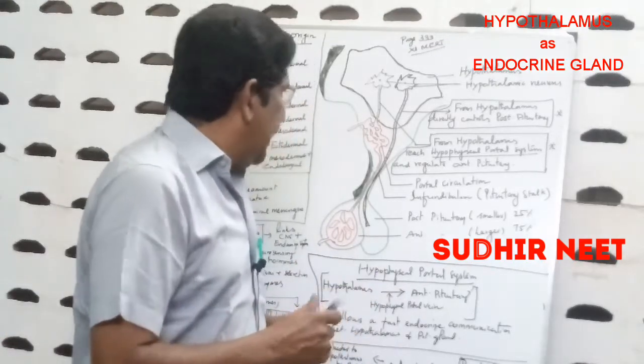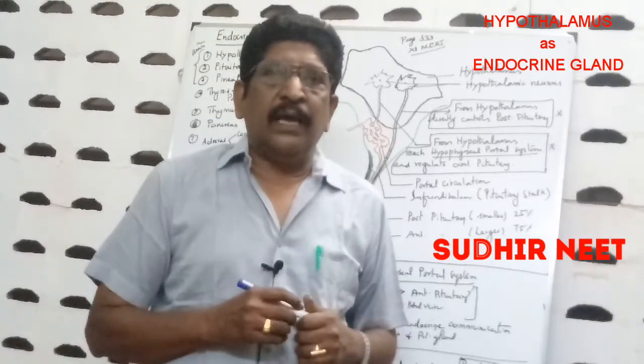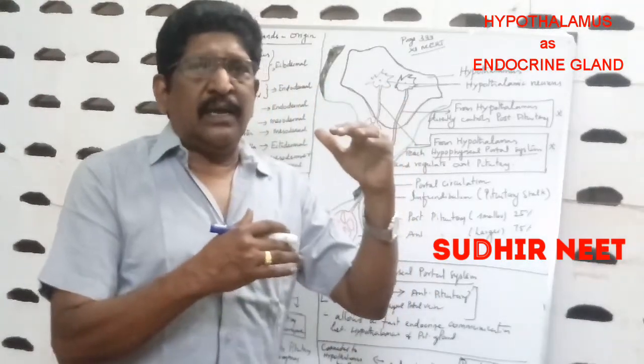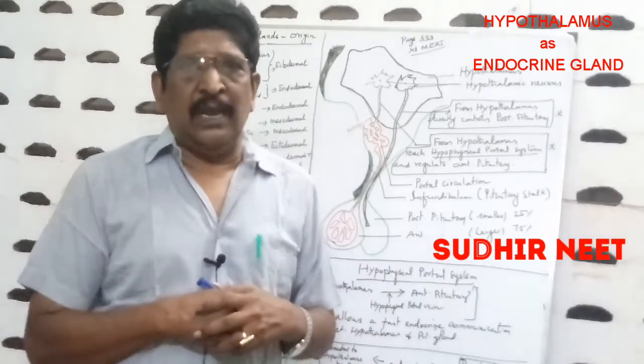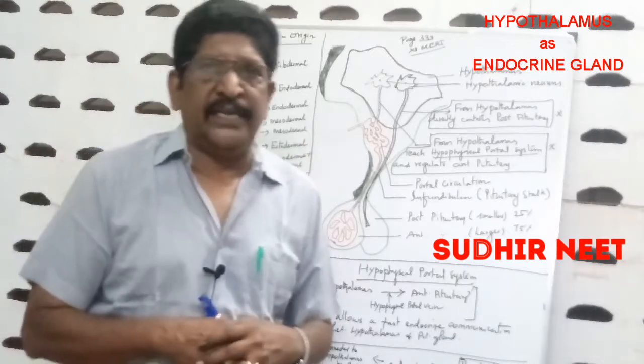Now we shall take up the hypothalamus: the structure of the hypothalamus, how it communicates with the pituitary gland, and how it acts as an endocrine gland. Let us see now.